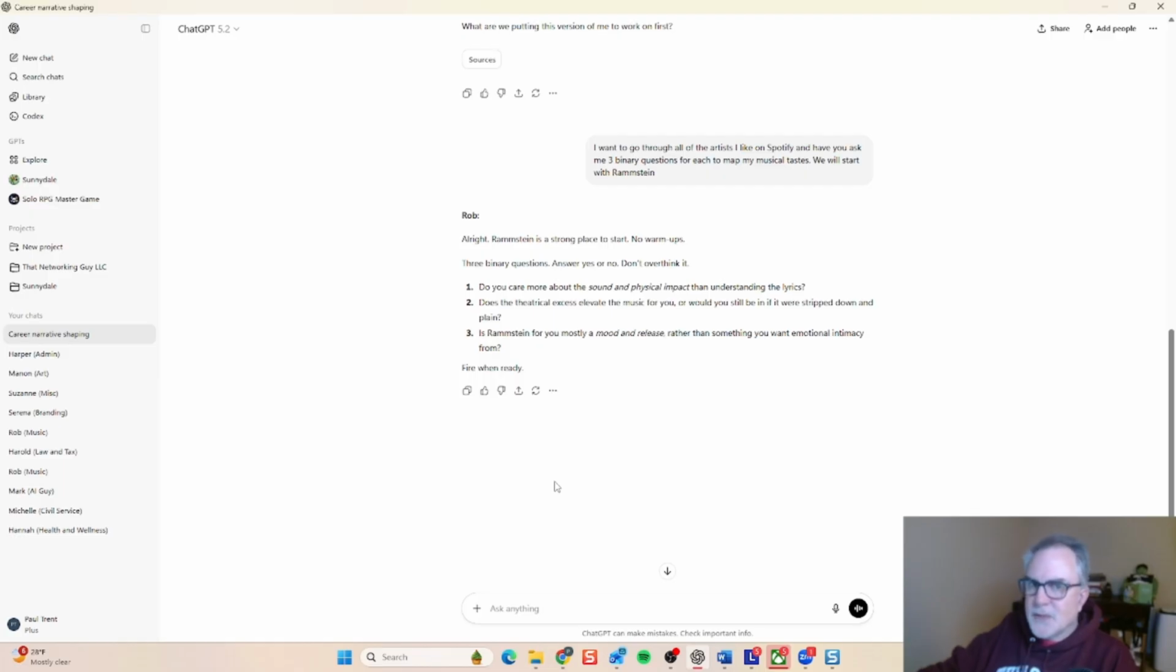And then once you are done, ask for a map of your musical tastes. And that's what we are going to do all of this stuff for, is to get that map. And then once you have that map, you'll be able to take that map and drop it into any chat and immediately start asking for recommendations, and you will be amazed at how accurate these recommendations are.